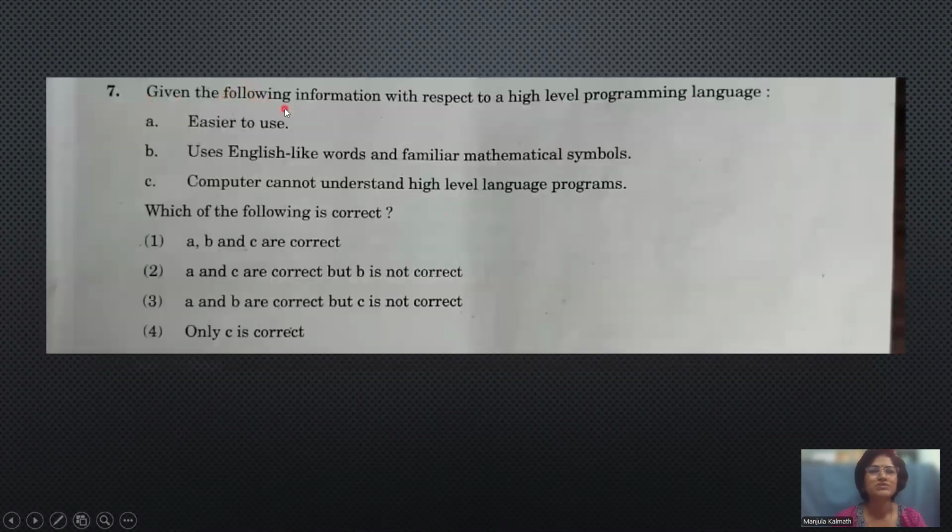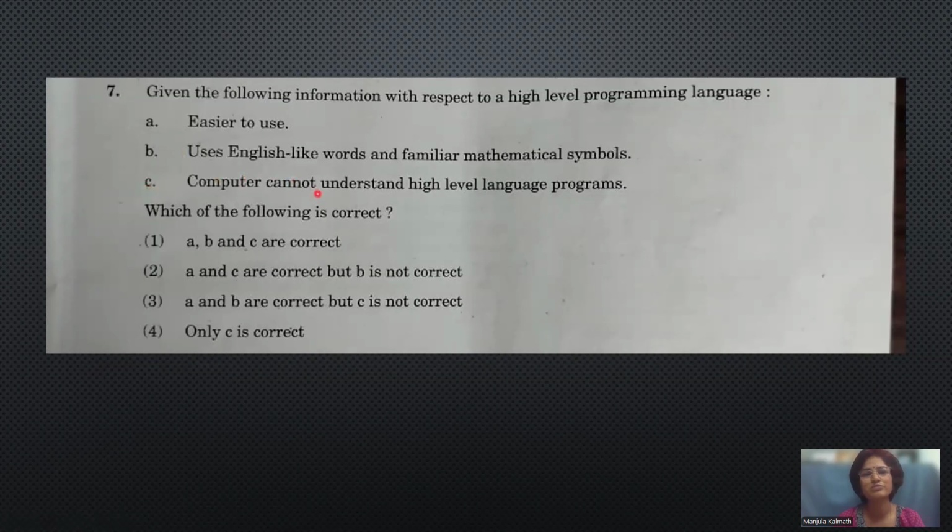The next one is, given the following information with respect to high-level programming language, we have to identify which are the features related to the high-level programming language. Easier to use? Okay, it will be very user-friendly and convenient for the user. But for the system, it is difficult to understand. This is the correct one. Next one, use English-like language words and familiar mathematical symbols. Okay, it is also right. The set of characters of a high-level language is A to Z alphabet, small and capital, and all the symbols and numbers, everything comes.